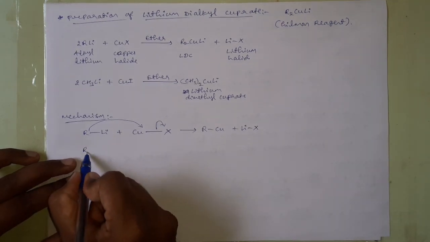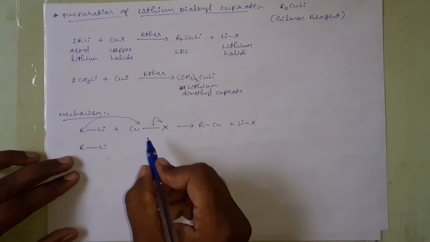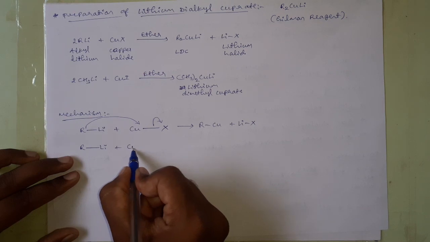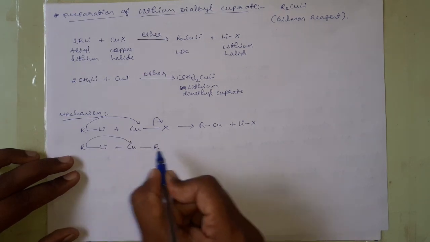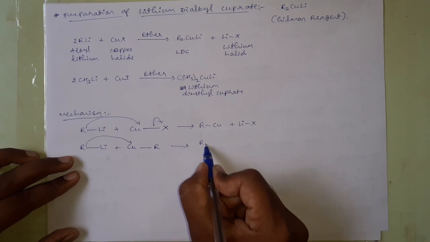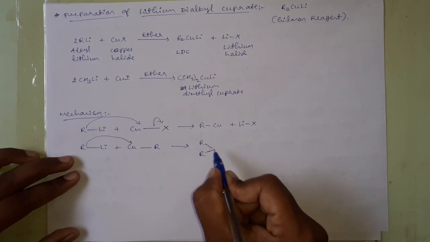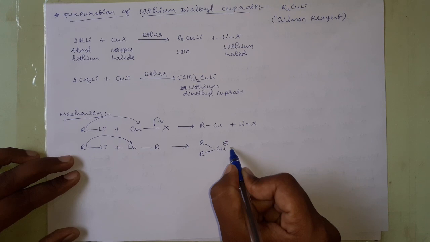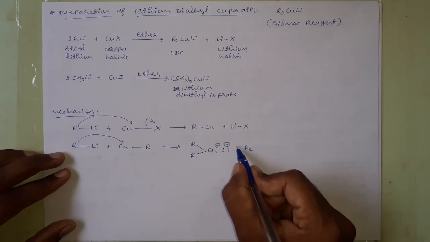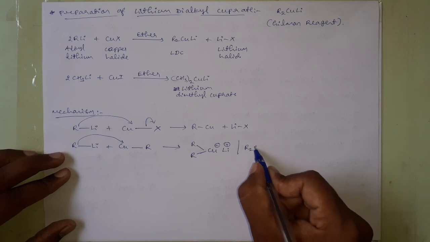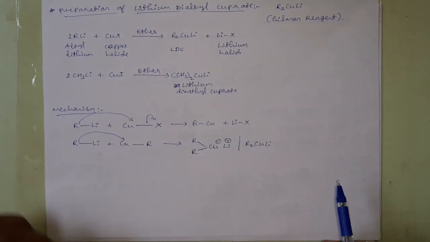And in the second step, another molecule of alkyl lithium will attack the alkyl copper and forms RCuLi, that is nothing but R2CuLi.